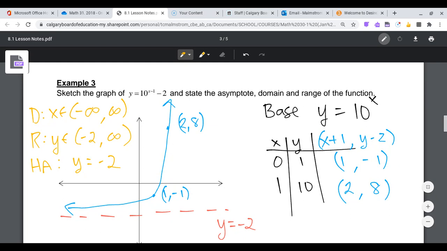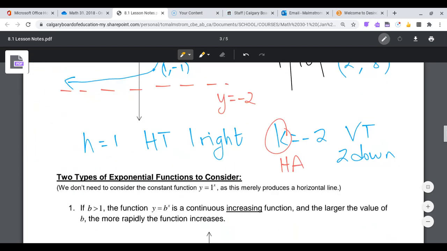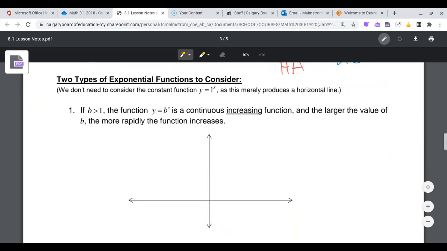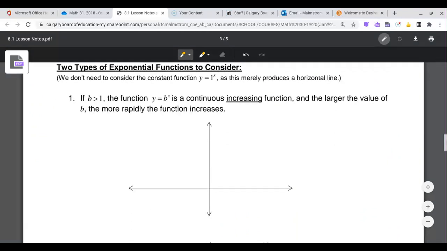Now, we're going to get into the limit part of this. Just because I'm not going to have enough time to do all the limit stuff, I'm going to pause the video and I will come back in a second video and we'll look at the limits with the two different types of the exponential function.